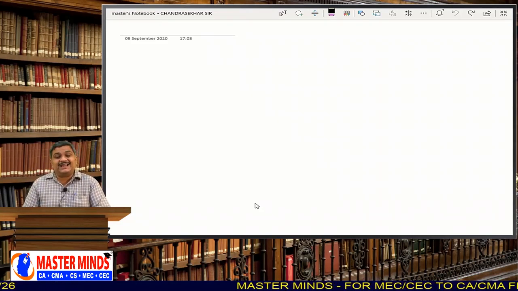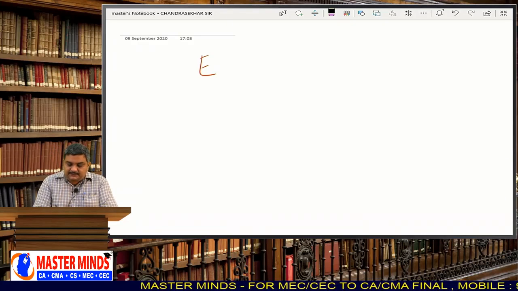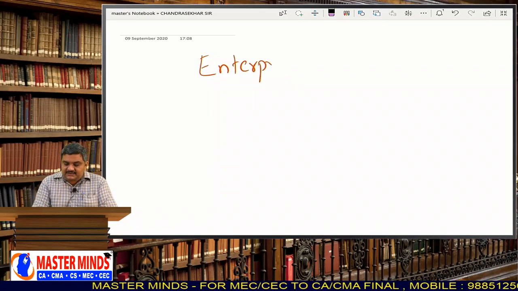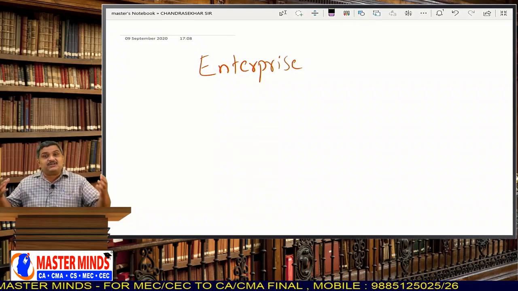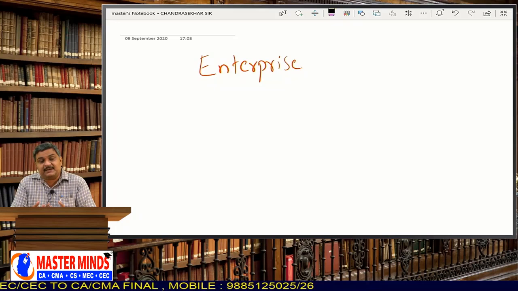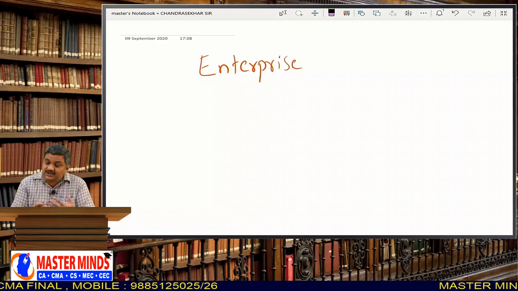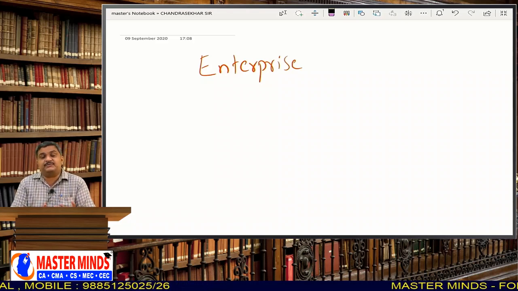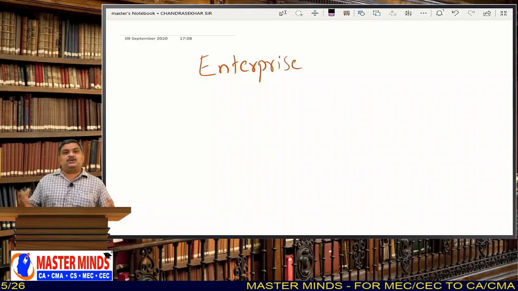First let us analyze the words EIS independently. E stands for enterprise. Then what do you mean by enterprise? Enterprise is a large establishment, an entity which is very large. A large business organization can be called an enterprise. And from that word the word entrepreneur comes. Enterprising abilities, these all come from the word enterprise. So, enterprise is a very large business organization.